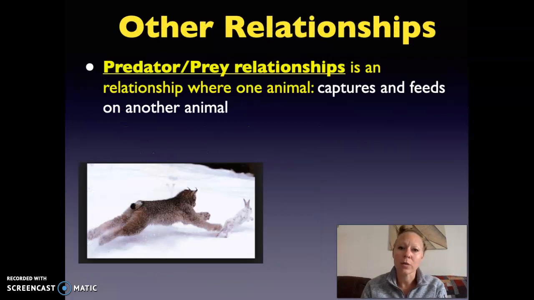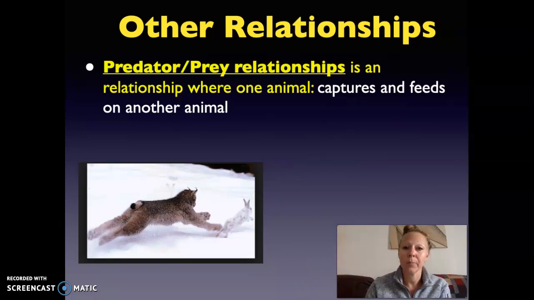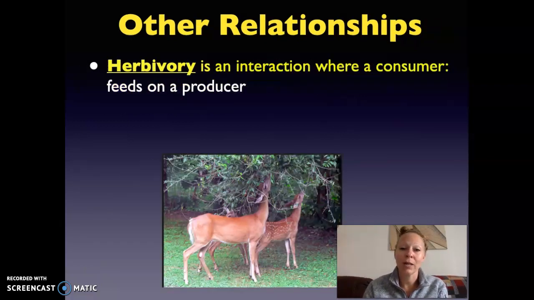So we have some other relationships that we're going to talk about. One of those relationships we've already mentioned is the predator-prey relationship. This is when one organism captures and feeds on another. So remember that this is not a parasitic relationship because the intention is to kill and to consume. Another relationship we find in communities is herbivory. That is when a consumer, like a deer right here, feeds on producers. And so that is where we get the word herbivores.